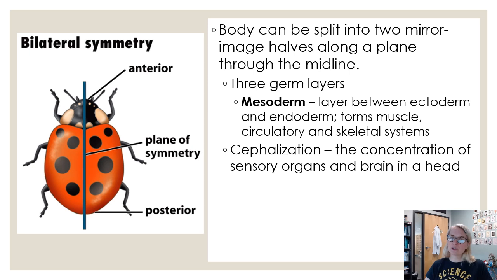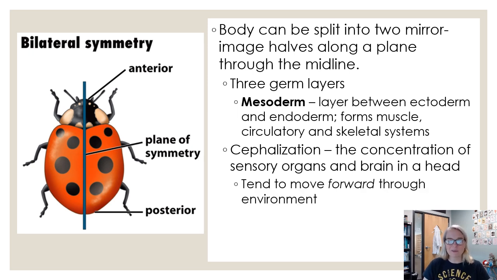Typically, bilaterally symmetric organisms are going to have what's called cephalization, which means you're going to have a head. So our radially symmetric organisms did not have a head. Bilaterally symmetric organisms do have a head. So there's some kind of concentration of sensory neurons and nerves, maybe a brain, eyeballs, sensory organs like a tongue maybe.